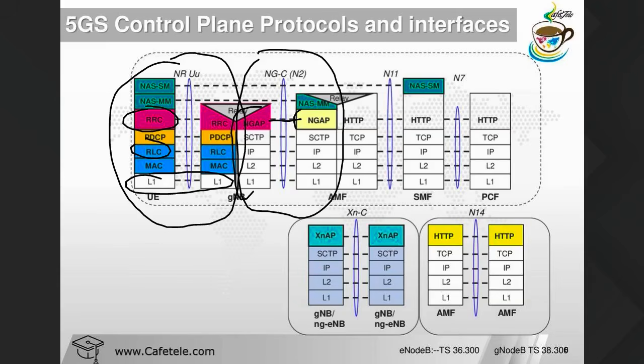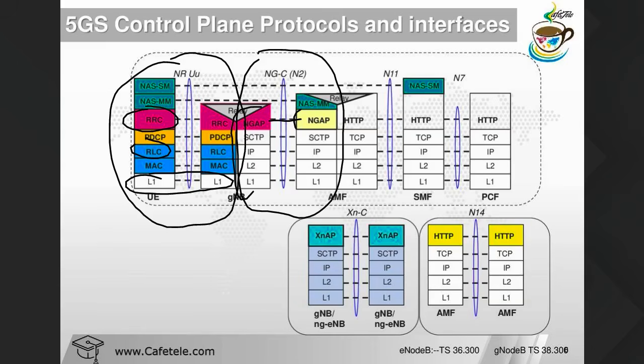Channel coding is important, but this is only the protocol for L2 and L3, that's why I didn't put it in detail. So NGAP is basically your S1AP. With the help of this one, we have the SCTP transmission protocol, the same as LTE.